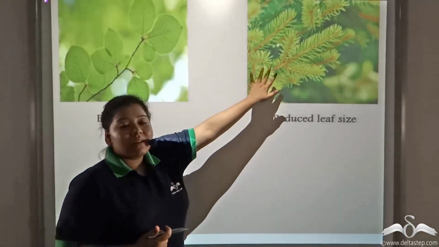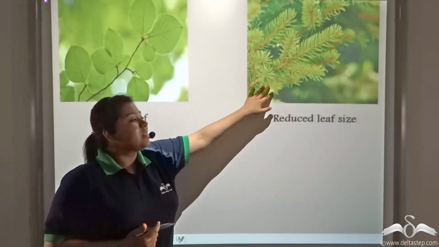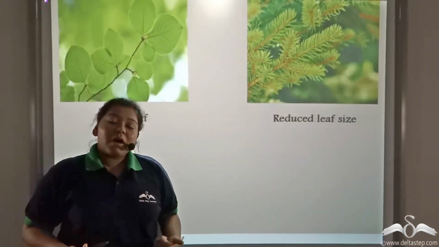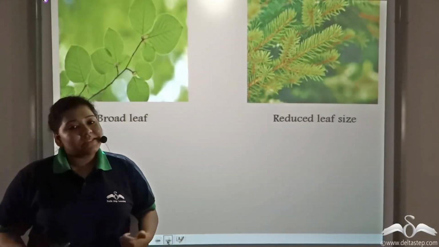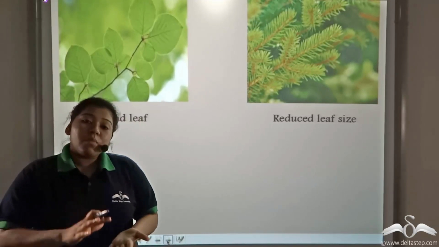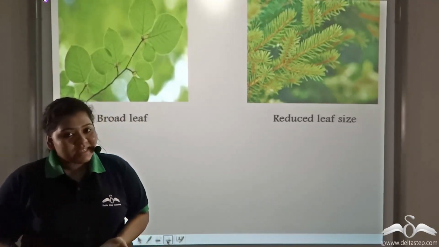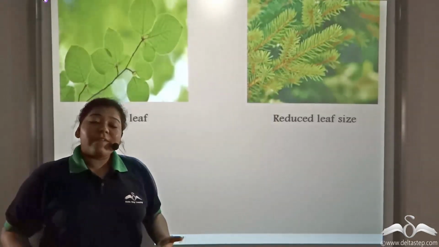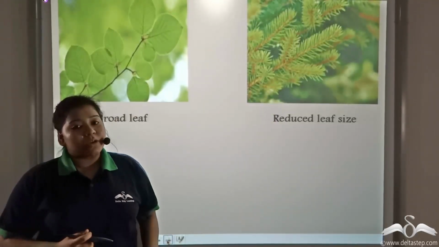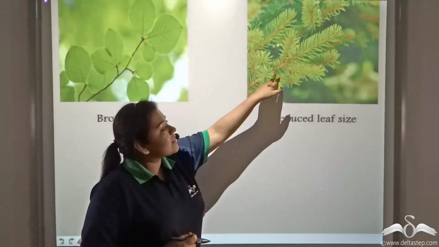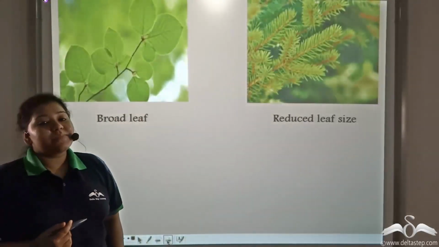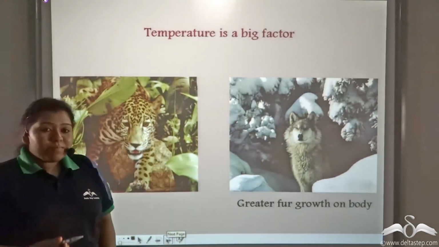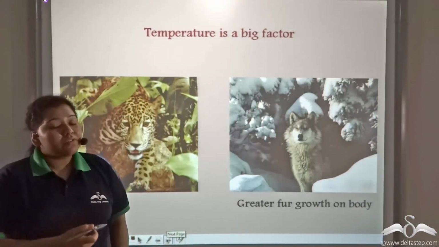But if you look at trees and plants in cold climate, you will find that they have reduced leaf sizes because the amount of free water present in the soil is very less, because most of the water gets converted into ice because of the low temperature. So these plants need to conserve as much water as possible in their body. So they have reduced leaf sizes so that the rate of transpiration can also diminish. So temperature plays a big factor on the flora.